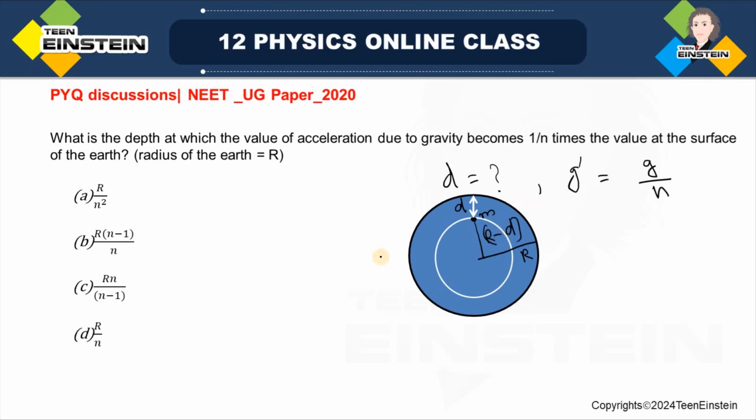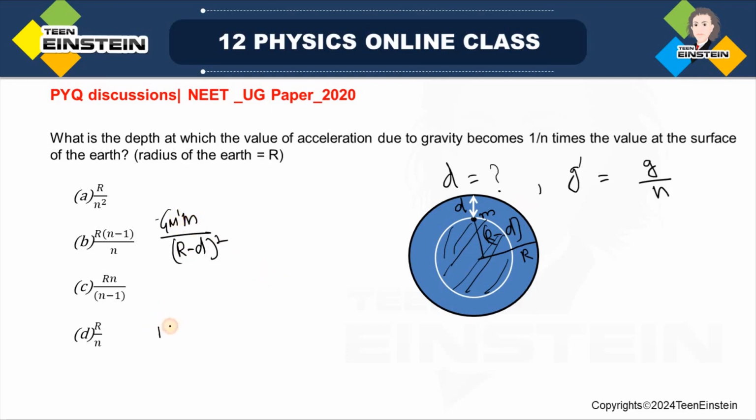According to the law of gravitation, we can write the force due to gravity as G M prime m by r minus d whole square. Here M is not the whole mass attracting this object. The mass of the earth inside this particular sphere will be attracting it towards its center, so this mass is M prime.